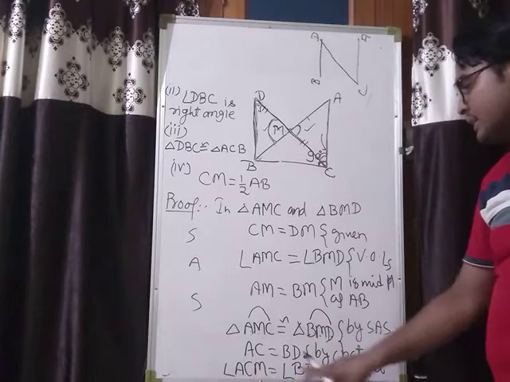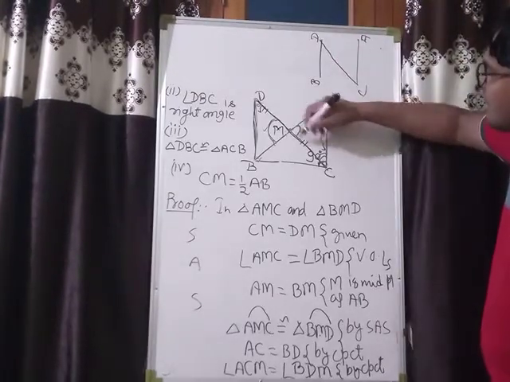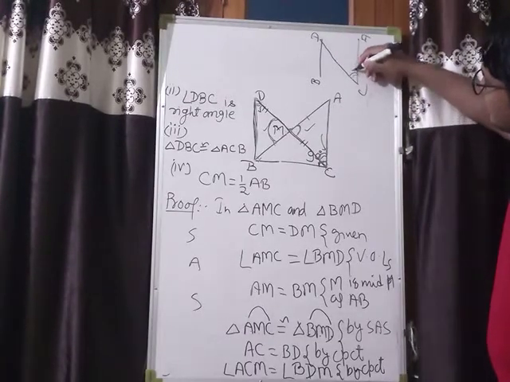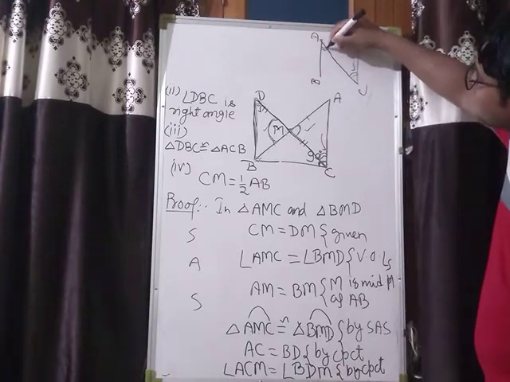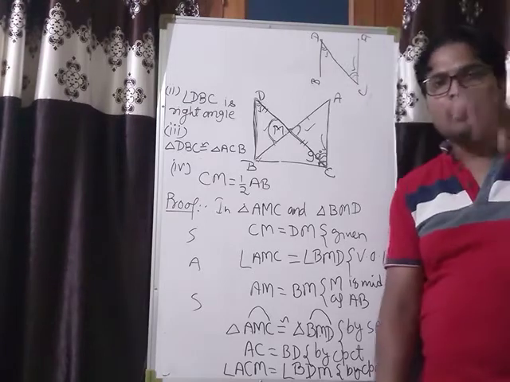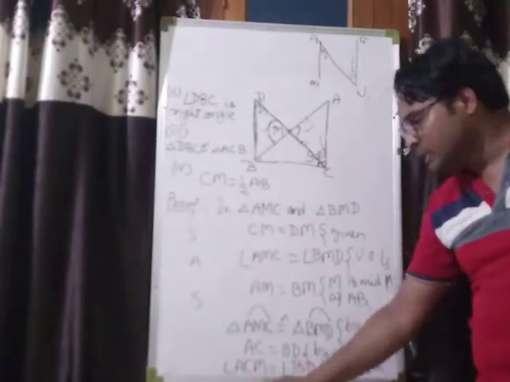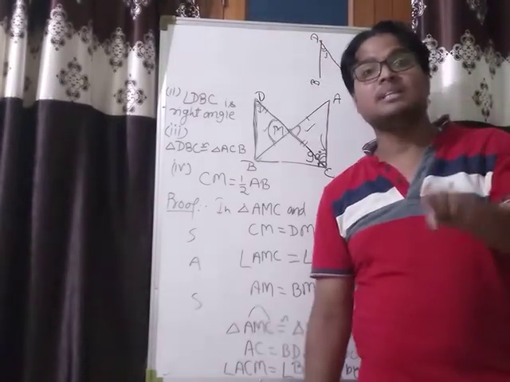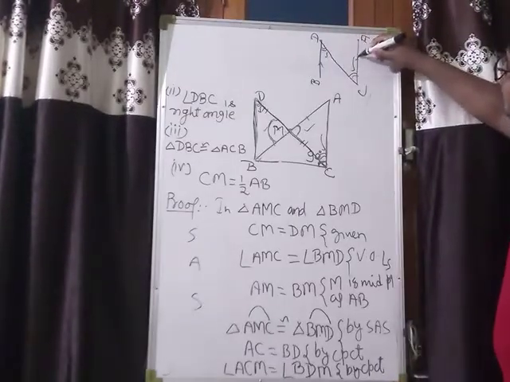Consider these two angles. ACM can be written as ACD. This angle is equal to angle BDM, this one. So these two angles form alternate interior angles, and they are equal here. It is only possible when lines are parallel, meaning BD must be parallel to CA.